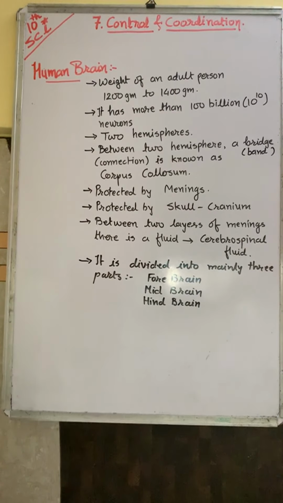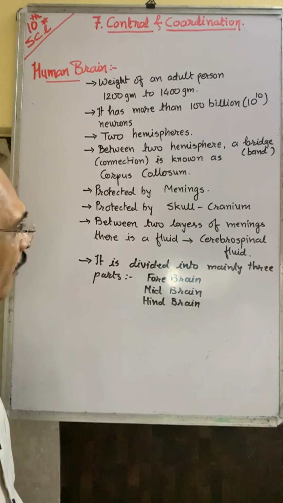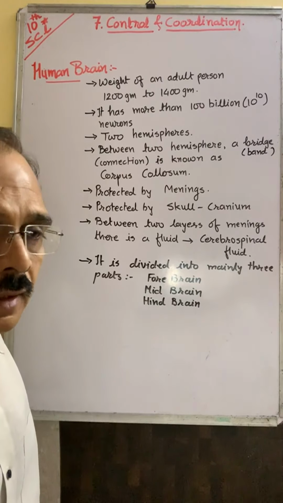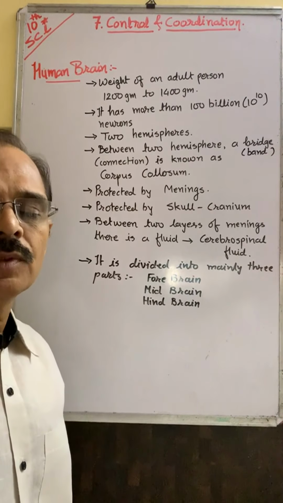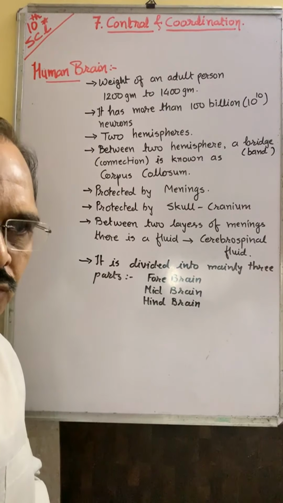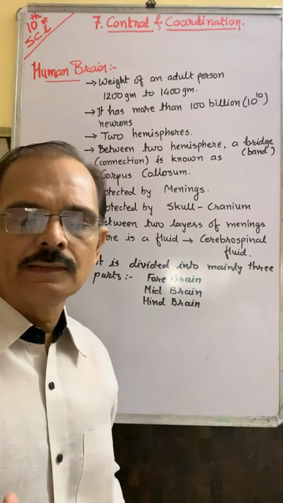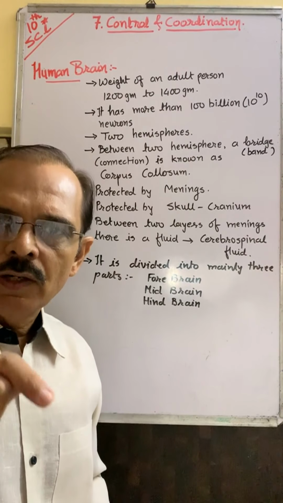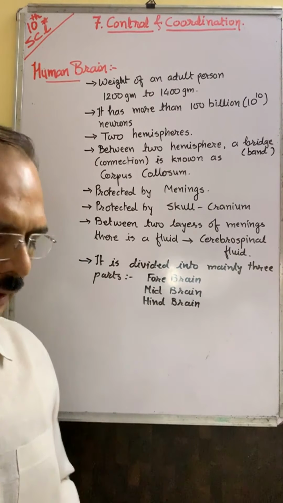If you open the cranium and see the brain, the color of the brain seems brownish or grayish from the outside. When you cut this brownish colored brain, it is found white from the inside.